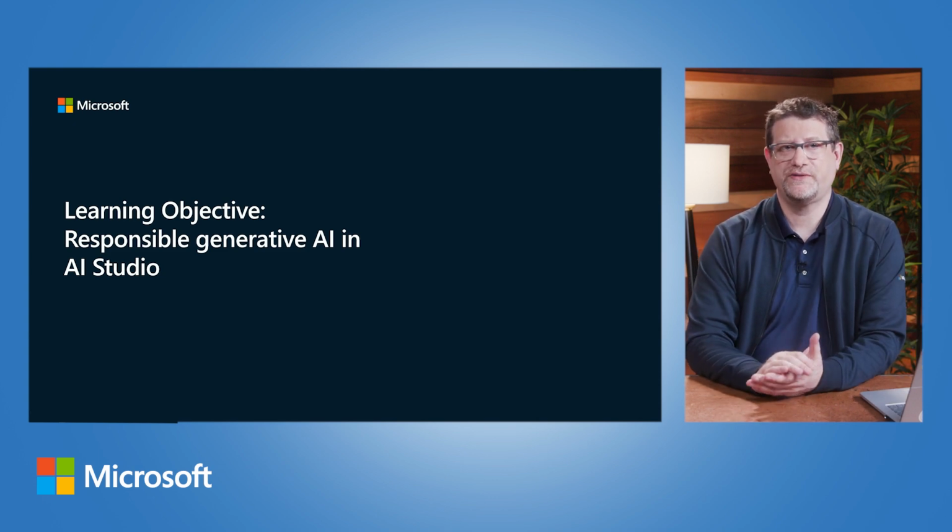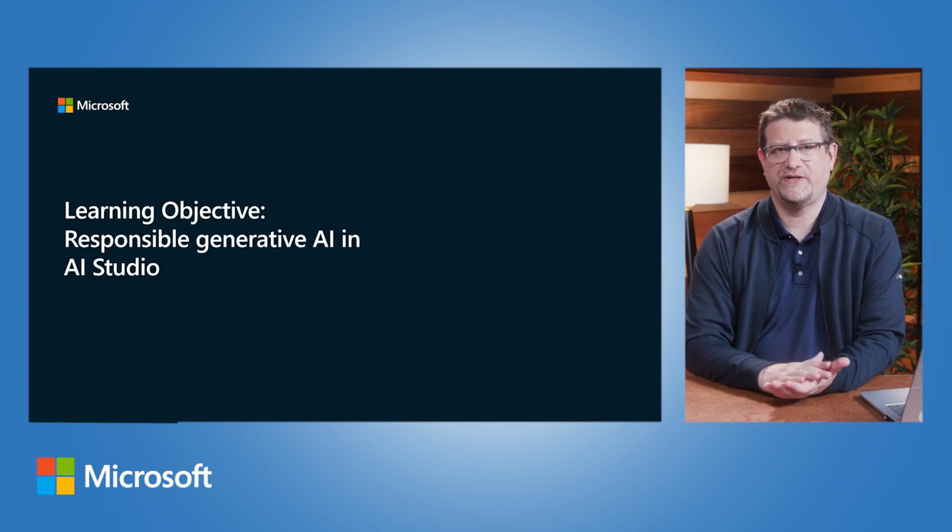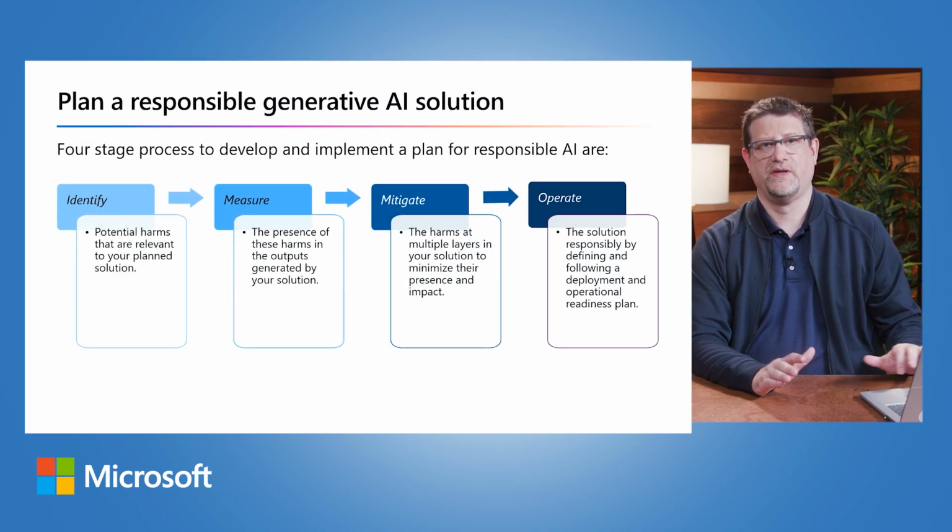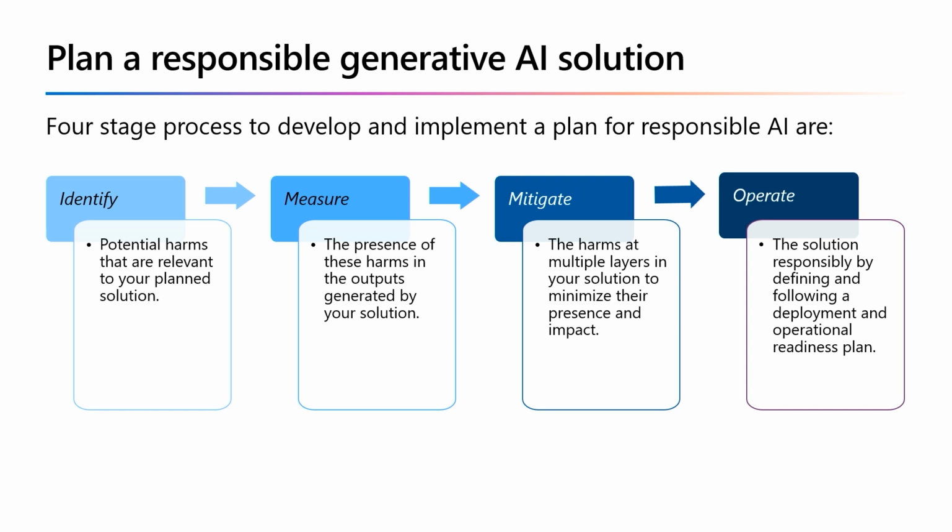This section has two parts: plan a responsible generative AI solution and operate a responsible generative AI solution. The Microsoft guidance for responsible generative AI is designed to be practical and actionable. It defines a four-stage process to develop and implement a plan for responsible AI when using generative AI models.